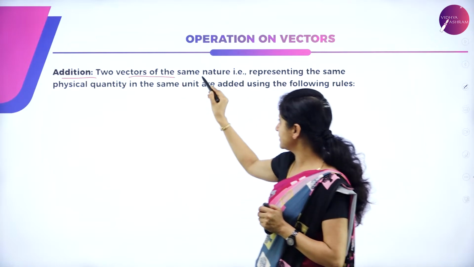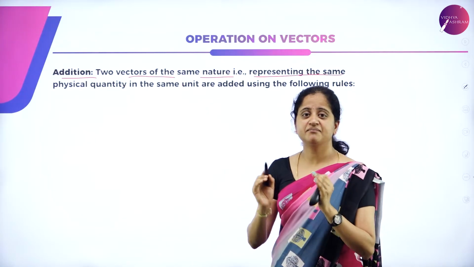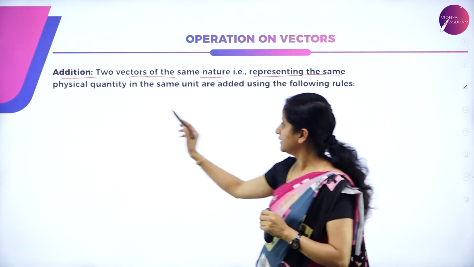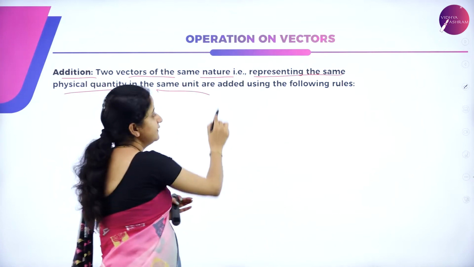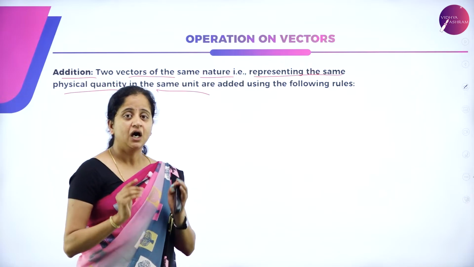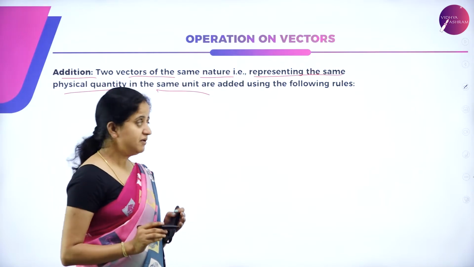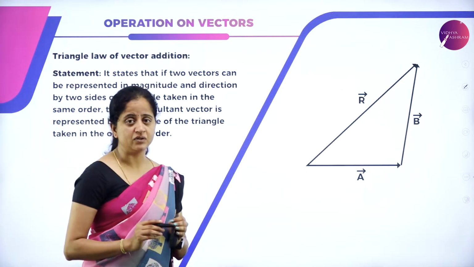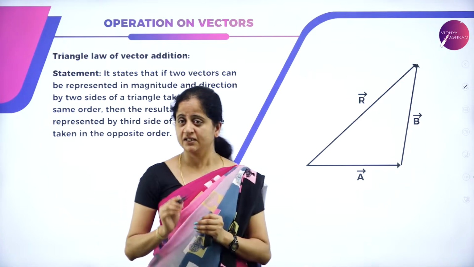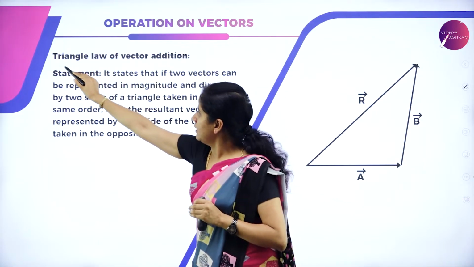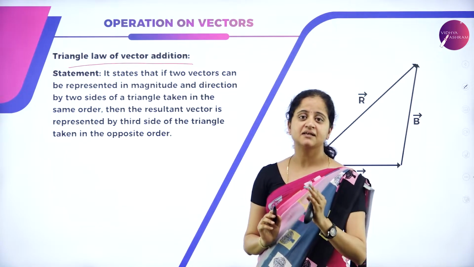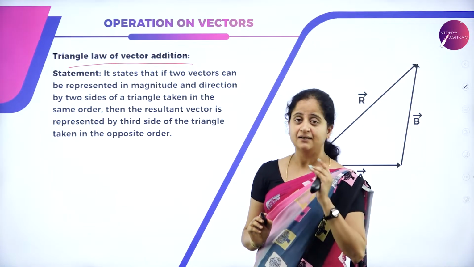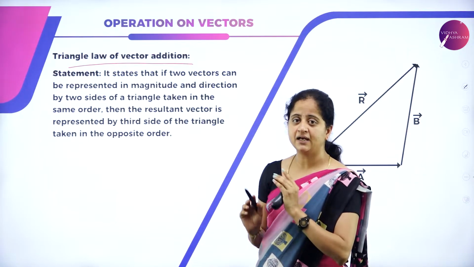Two vectors of the same nature, which means they represent the same physical quantity in the same unit, can be added. How can they be added? They can be added using the following rules. What are those rules? The first rule is the triangle law of vector addition. A very important question from an examination point of view as well. Triangular law of vector addition.